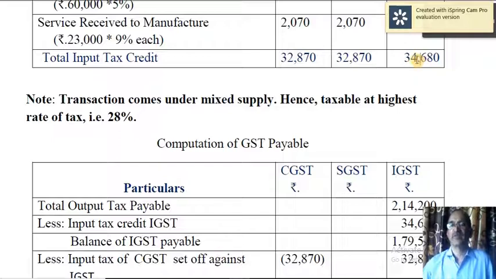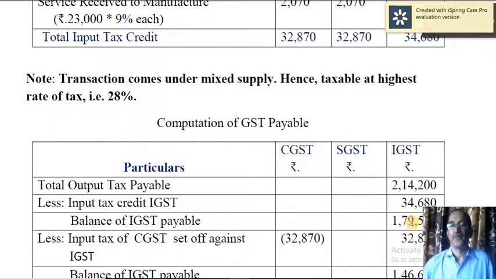First you have to make use of input tax credit of IGST towards IGST only. This 34,680 should be first utilized. Once that is over, you still need 1,79,520. There is a deficit, shortage.